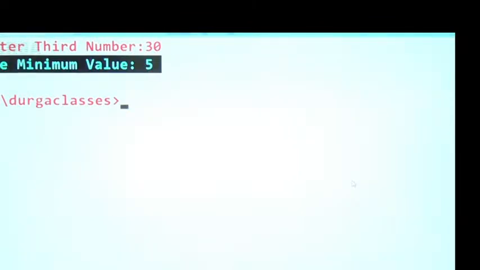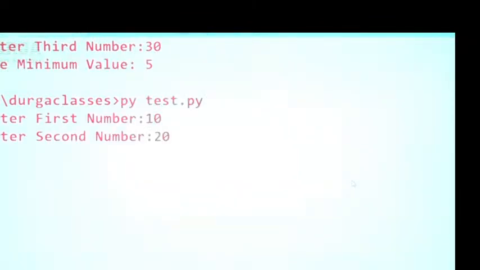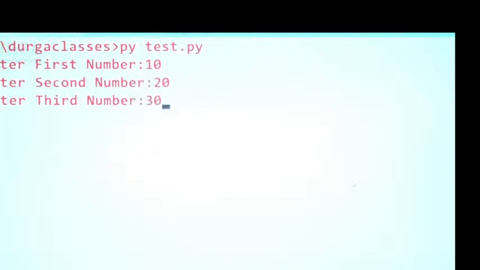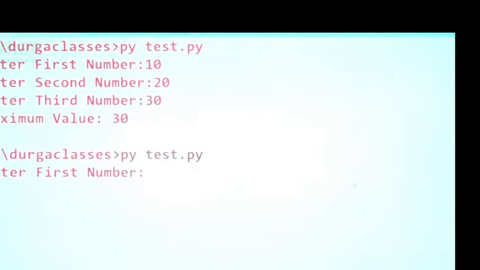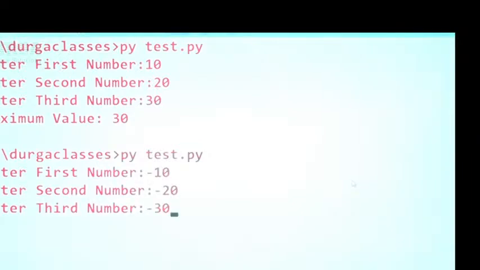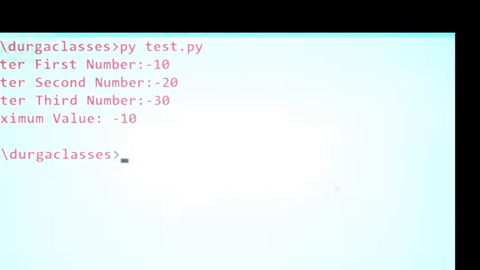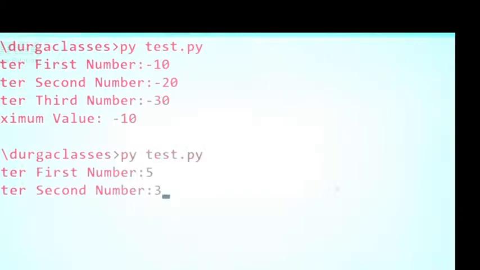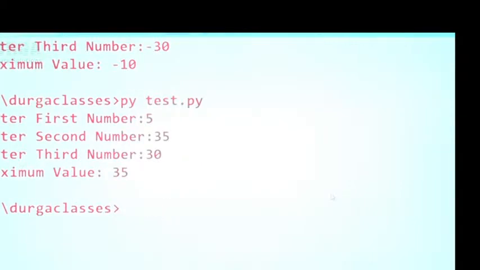Observe, sir, 10, 20, 30. The maximum value is 30, sir. Yes, perfect. Now I'm taking minus 10, minus 20, minus 30. Sir, obviously max is minus 10. Sir, I'm taking 5, 35 and then 30. The maximum value is 35.